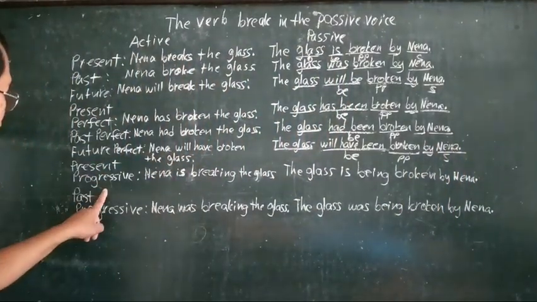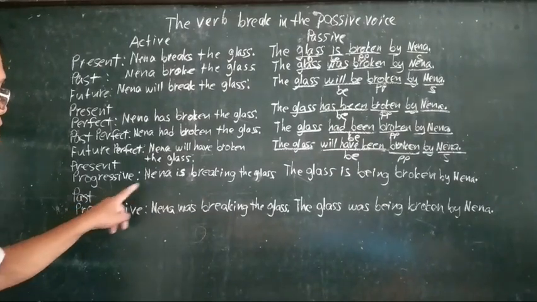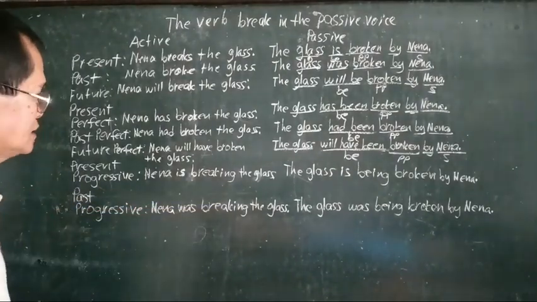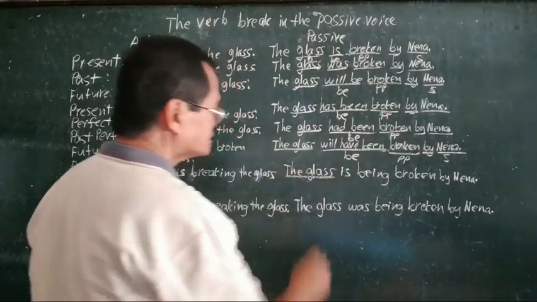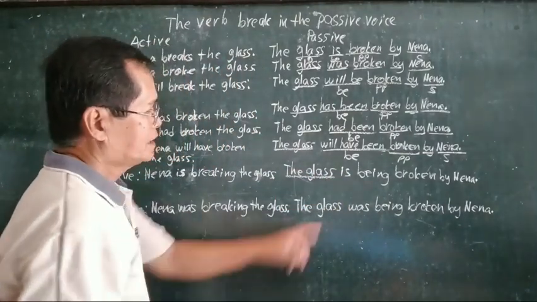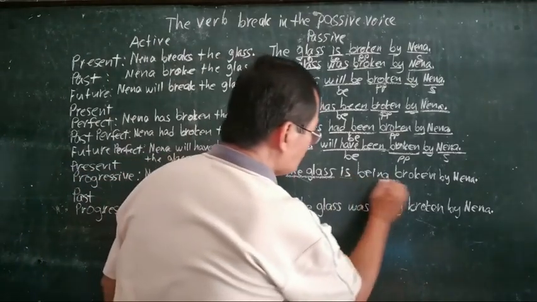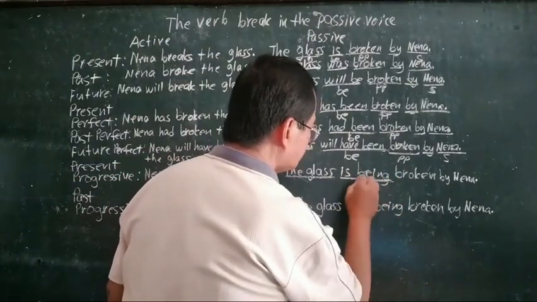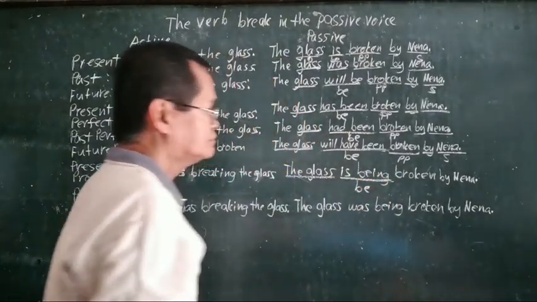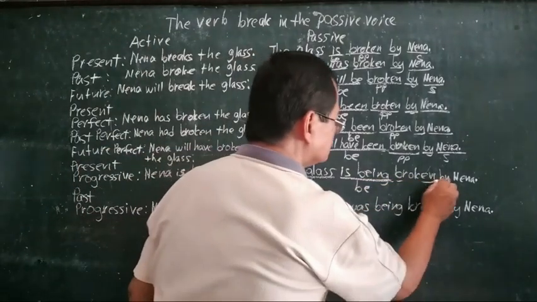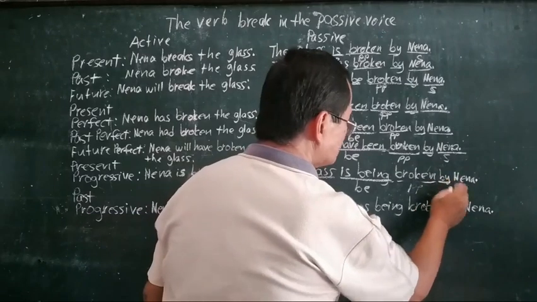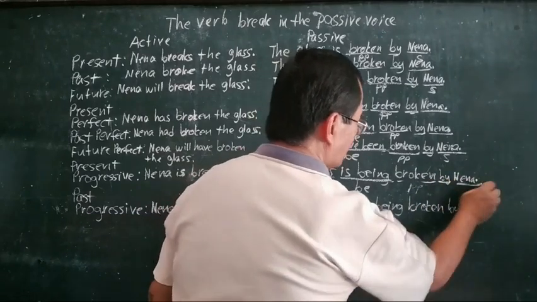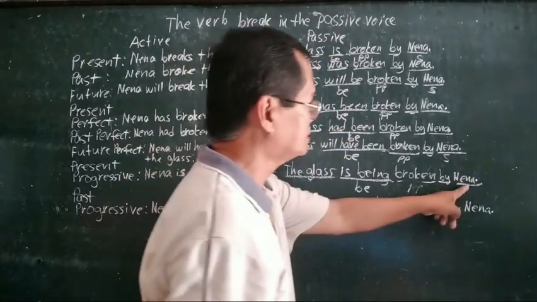Next is present progressive. Nena is breaking the glass. Now notice, we are going to start again with the object, the glass. Is being is our verb be. This is the verb be. Followed with the past participle. And then preposition by and our doer of the action, Nena.